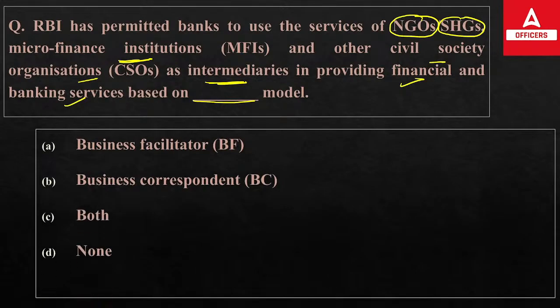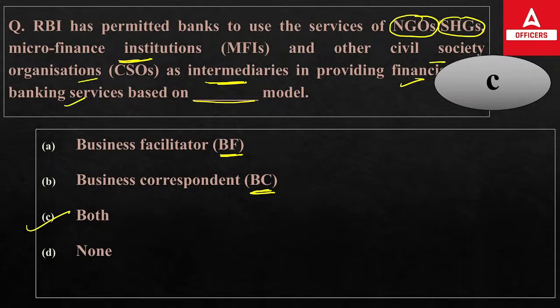So RBI has given permission that yes, you can participate in the financial inclusion process. You can sell the financial products and services. You can sell the banking services to the disadvantaged population of our country. But with which model? With both models. Business facilitator and business correspondent models can be used to provide financial and banking services to the population. Okay, so the right answer is C.